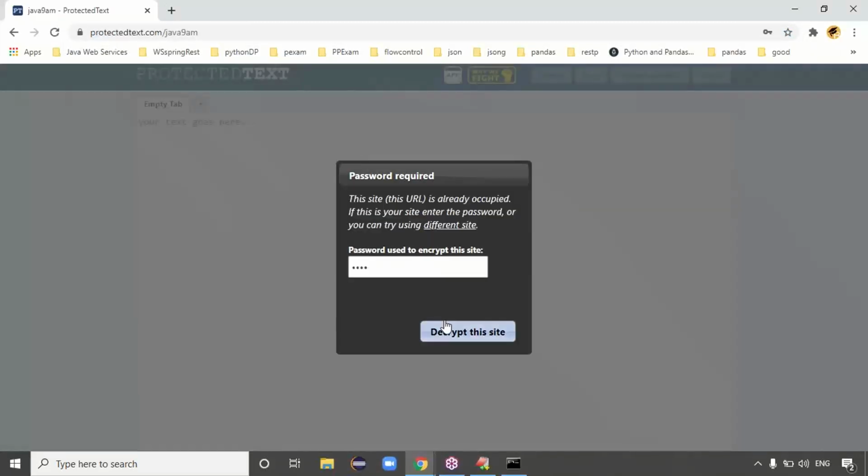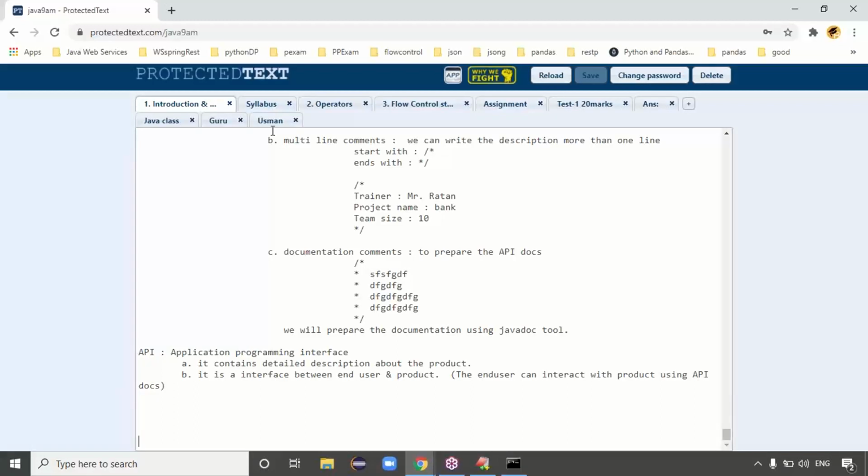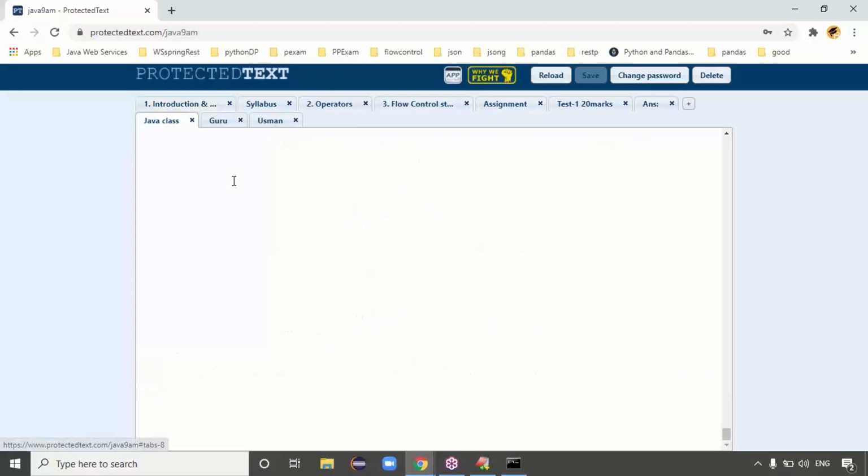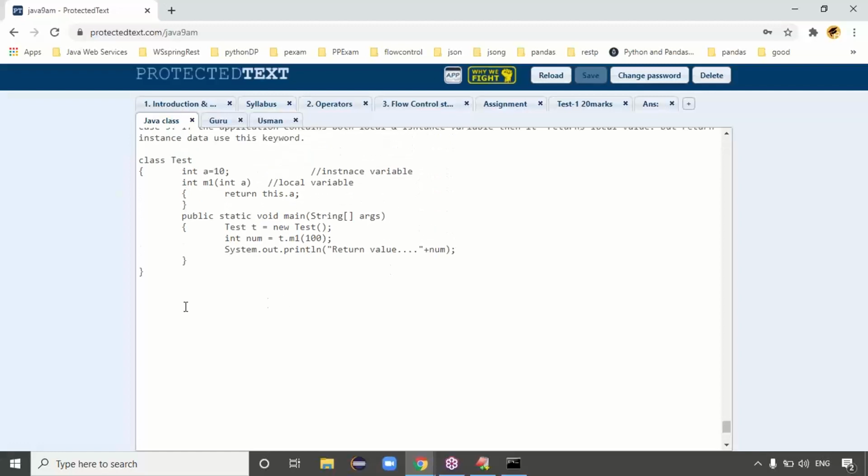Usman, tell me. Yes, sir. Between a named object and an unnamed object, while creating an object, like Test is a class, Test t = new Test(). You have just mentioned, sir, that it creates an object.